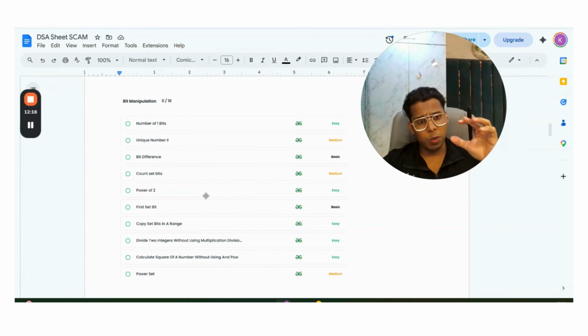In these questions, only one topic is involved: that in bit manipulation, the binary number looks like this, and these are the set bits. And the concepts of bitwise OR, XOR, and prefix XOR are all skipped in this set. So if you do bit manipulation from any standard DSA sheet, guys, you are screwed basically.